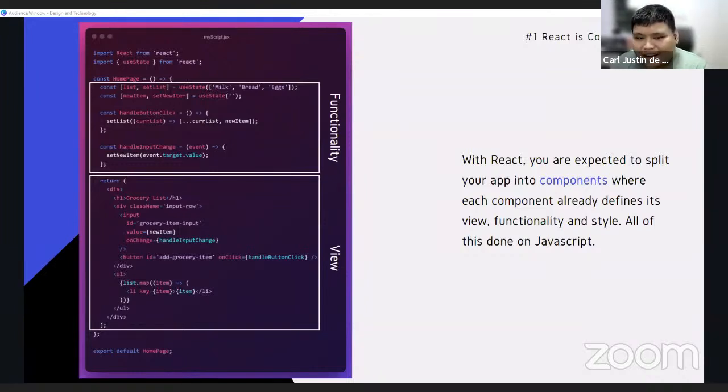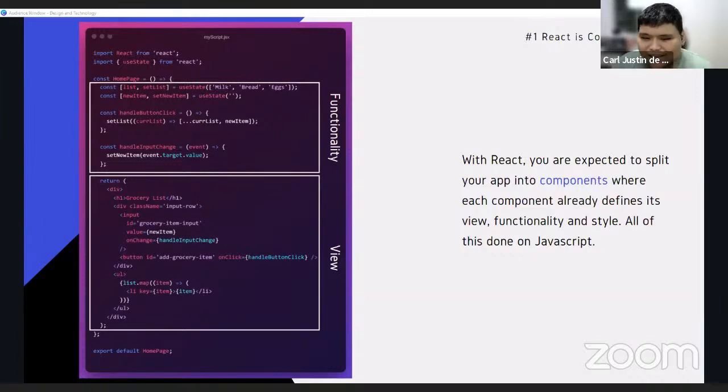Then after that, for the input, again, we just set its value to the new item state. Then when this is changed, the onChange function will be triggered, and this will set the new item to the updated value. The specifics of this will be discussed further by Christian later, so maybe we'll wait for that one. But basically, when we change the input, the state that's being stored in the component also changes.